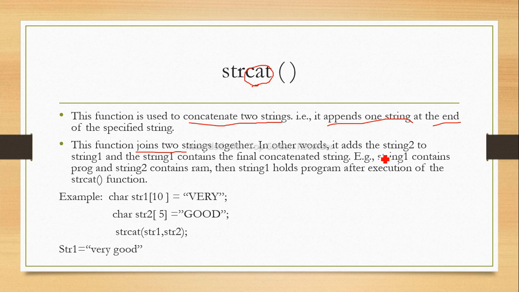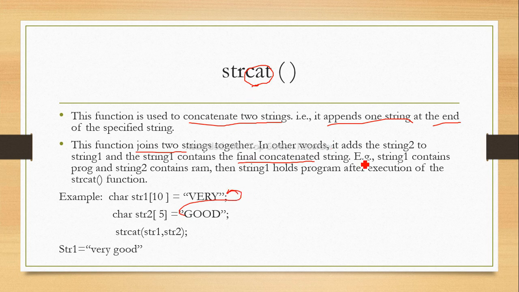In other words, it adds string 2 to string 1, and string 1 contains the final concatenated string. So the size of string 1 should be greater than the size of string 2. Why? Because we are attaching this string at the end of string 1.